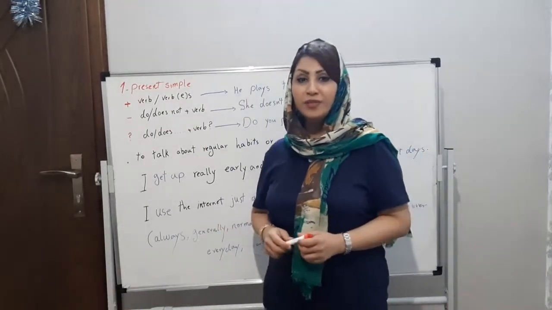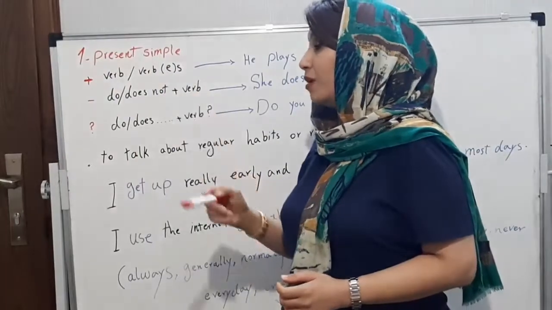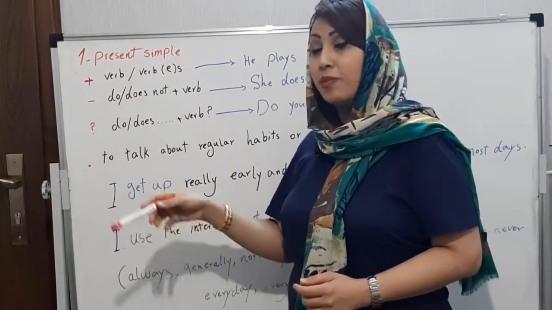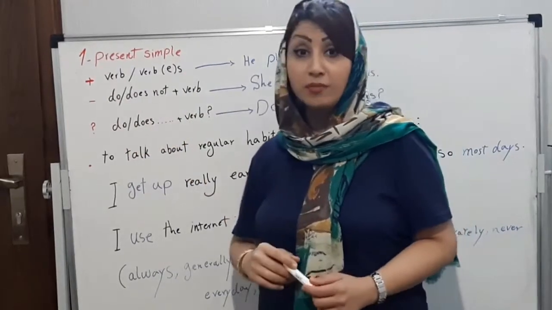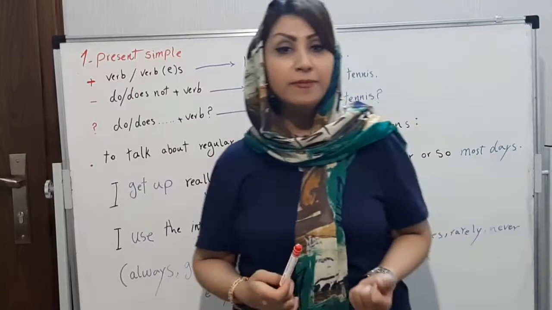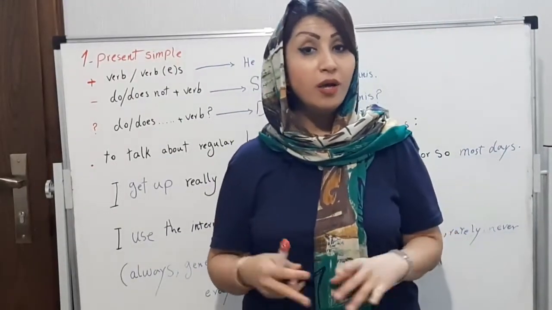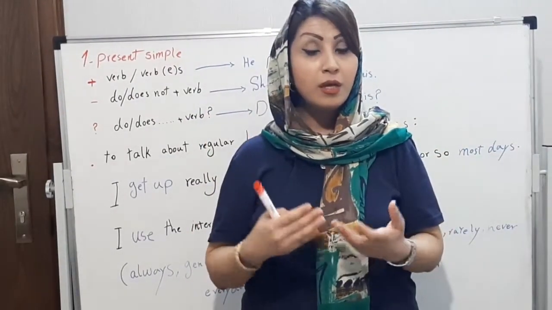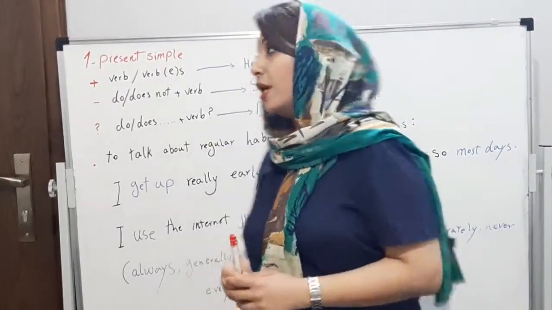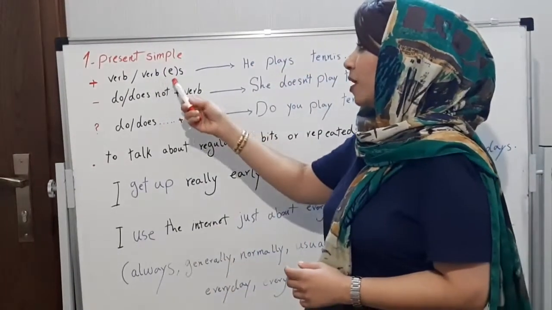Now, as you see here, we have positive present simple, negative present simple, and interrogative present simple. We have a verb like wash, talk, listen, speak. And now we have a verb plus s or es.